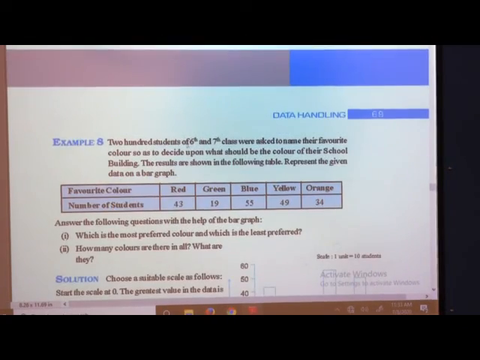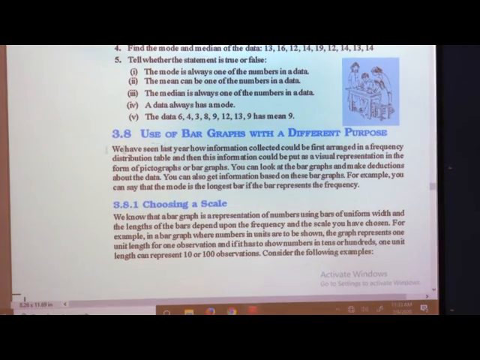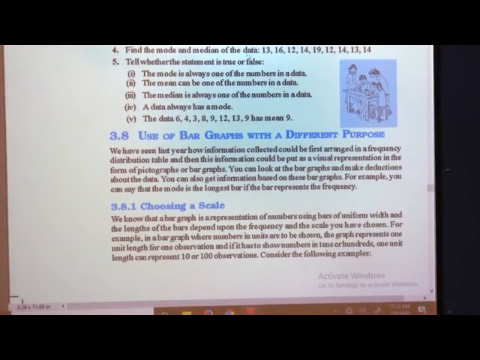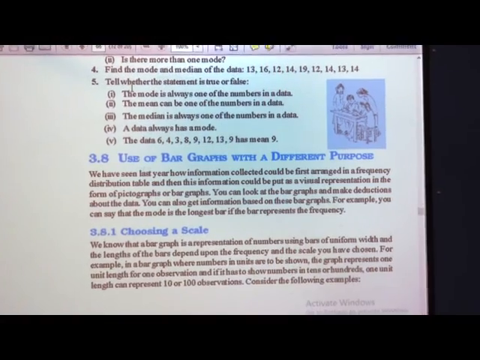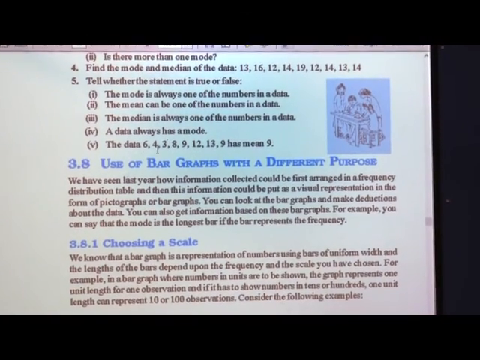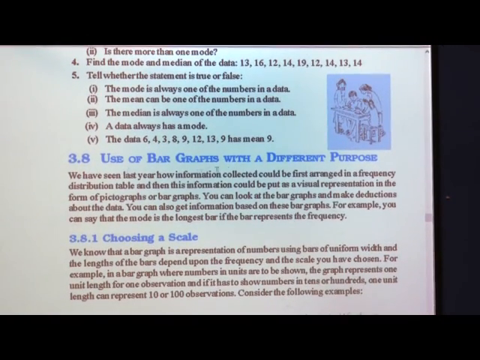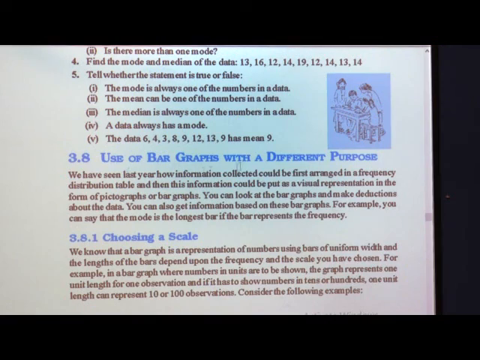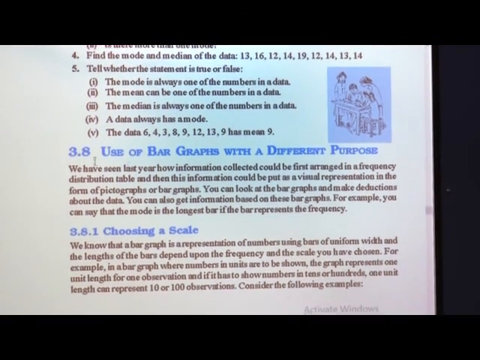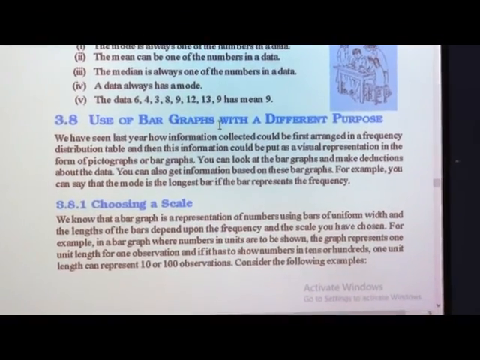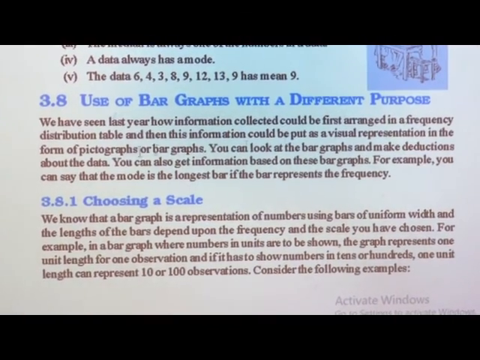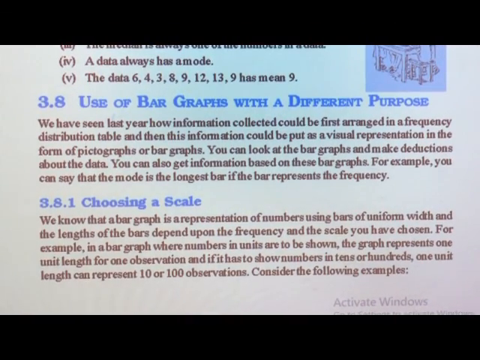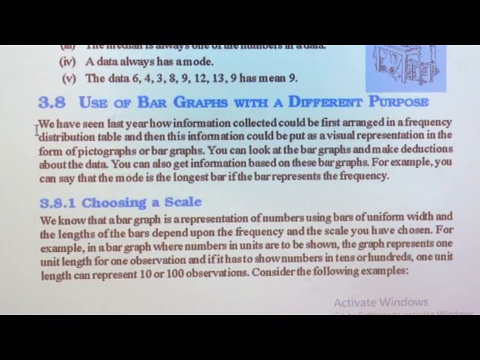Now, we will see the graphs, bar graphs. We have learned about mean, mode and median. Now we will see different types of graphs, bar graphs. Why we use the bar graph we will learn in detail in this lesson. We will look at the use of bar graphs for different purposes.